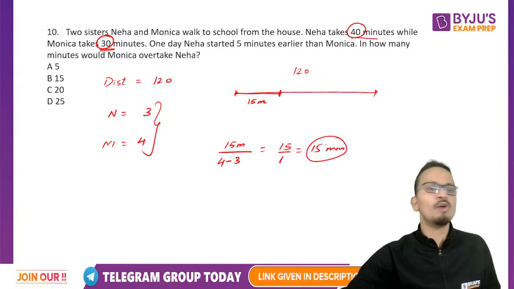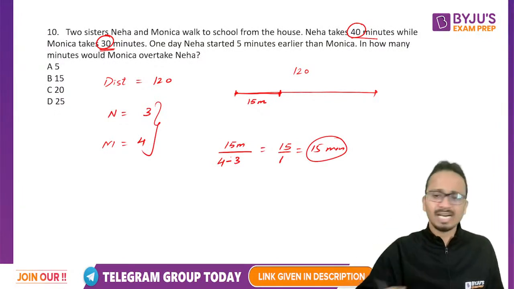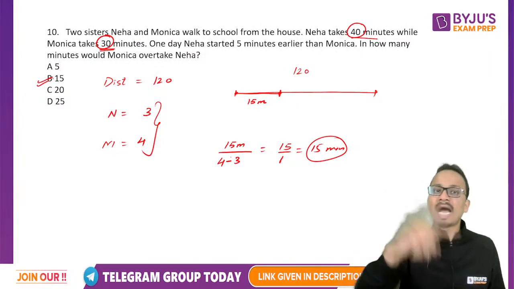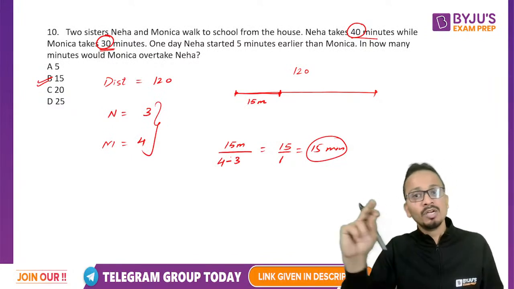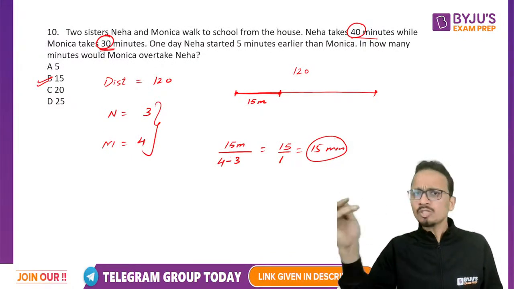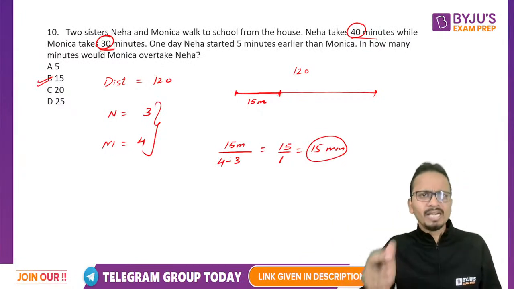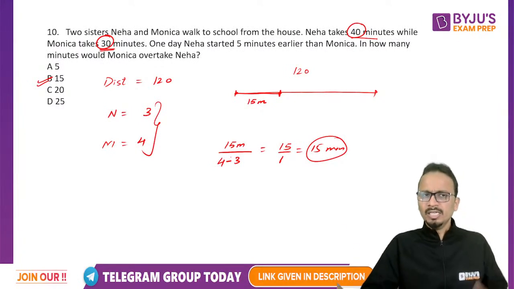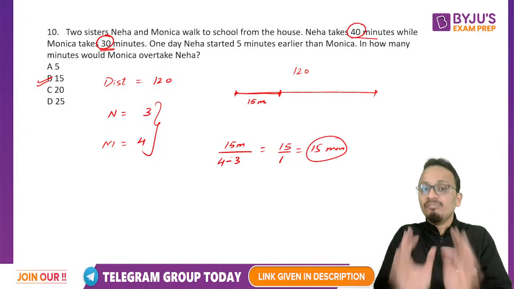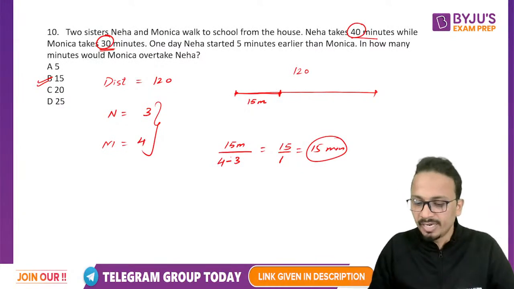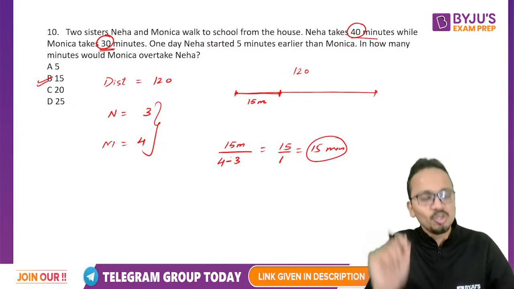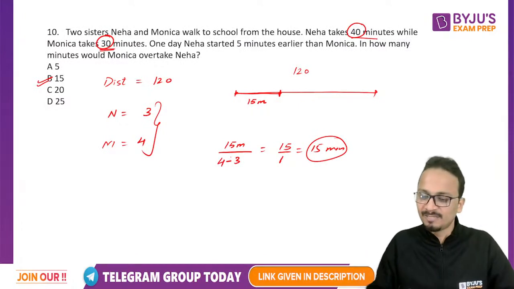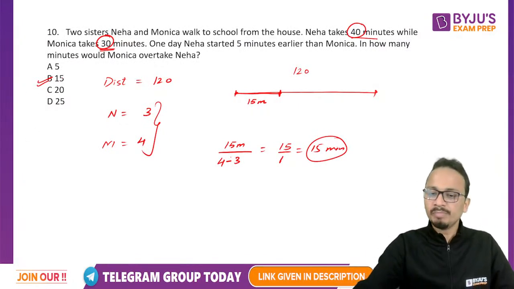So question is asking in how many minutes would Monica overtake Neha? So yes, the correct answer will be option B. You don't have to add up those 5 minutes because they are not asking the time starting from the beginning. So 5 minutes have already elapsed. So the time taken by Monica to overtake Neha will be 15 minutes, not 20 minutes. So if you are adding those 5 minutes, you are mistaken. So don't add those 5 minutes. The answer is only 15 minutes. Okay. So the answer will be option B.